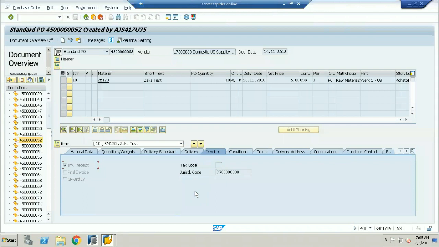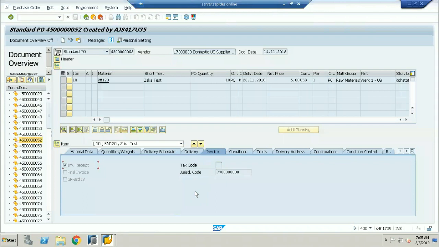Mahesh, when you were running that ME23N, sir, the account assignment tab was not visible there. Which one, sir? When you are running that ME23N, right? Yeah, here ME23N, that is account assignment.